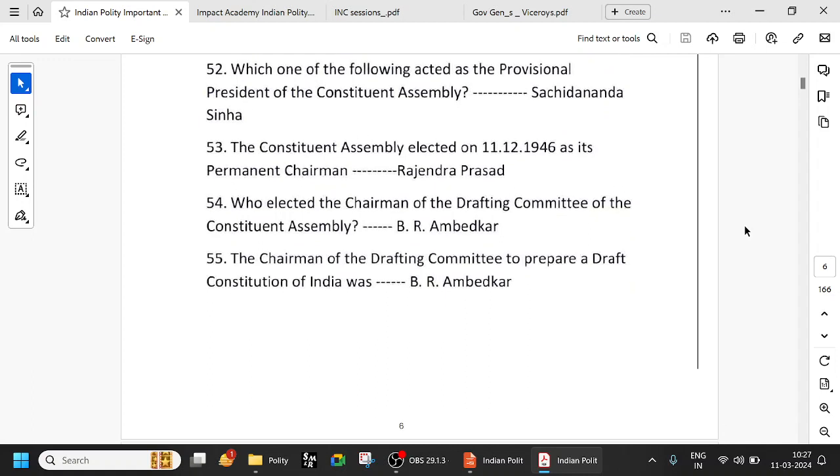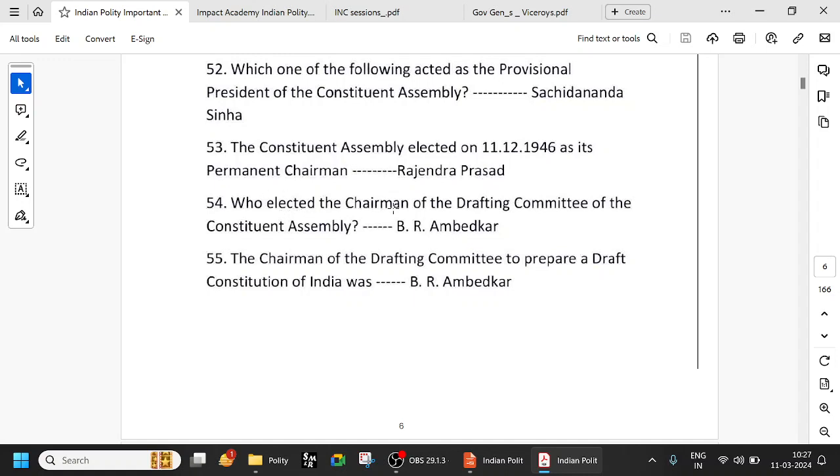The Constituent Assembly elected, on 11/12/1946, its permanent chairman. Provisional president is Sachidananda Sinha, and the permanent chairman of the Constituent Assembly is Dr. Rajendra Prasad. Okay, very important.